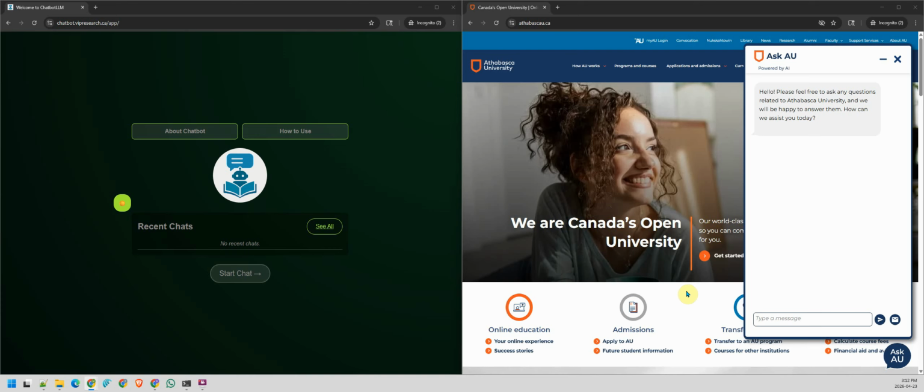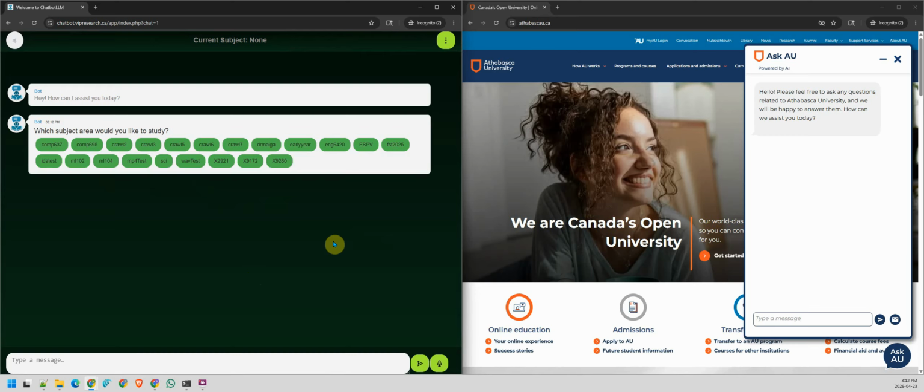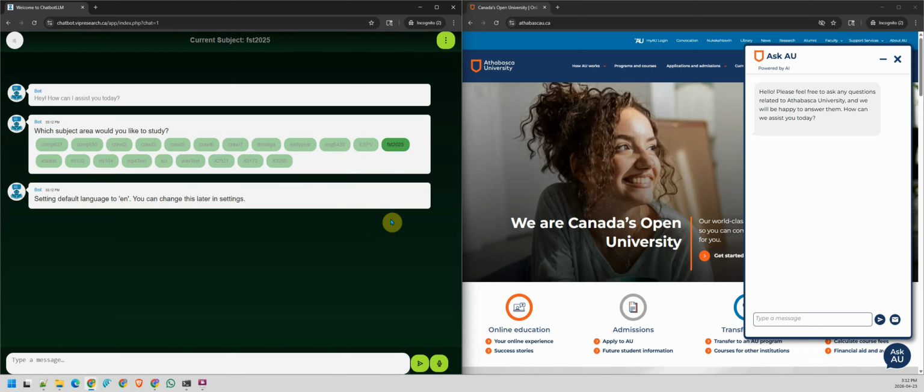So in this case, I'm going to ask questions related to my Faculty of Science and Technology, and see what will happen between these two systems. First of all, on the left-hand side, I'm going to use ChatbotLLM. I can start the chat. And because this is my first time using it, I choose FST 2025, which is all the knowledge about the Faculty of Science and Technology at AU. Once I have done this, now I can start the test.